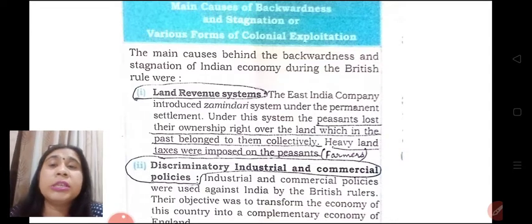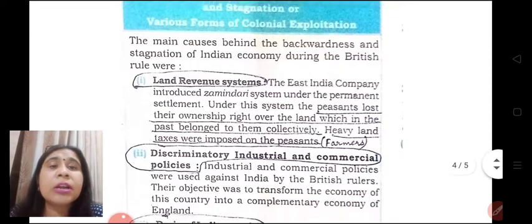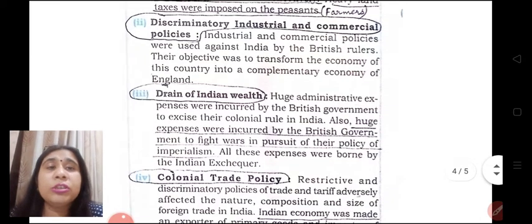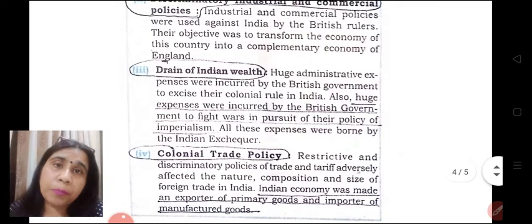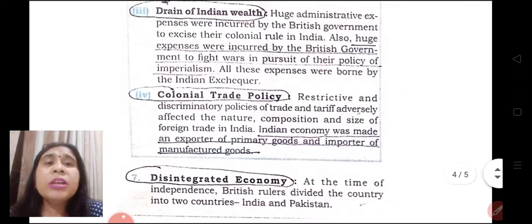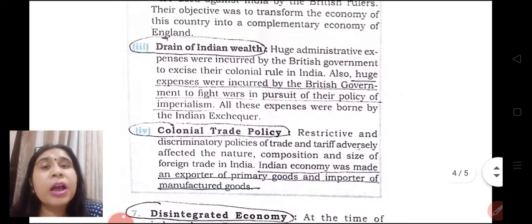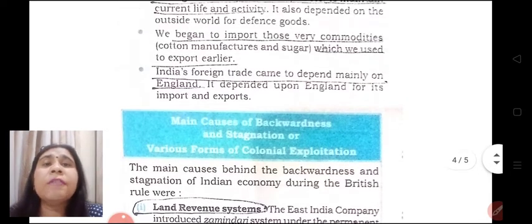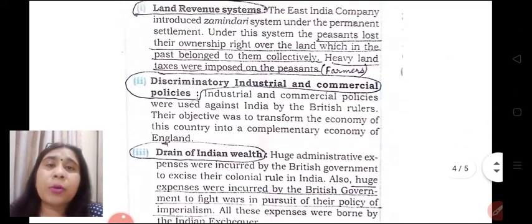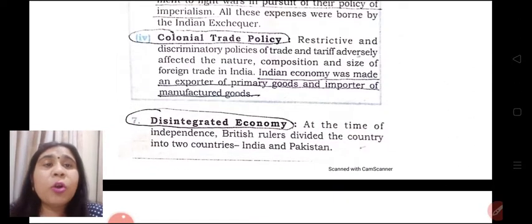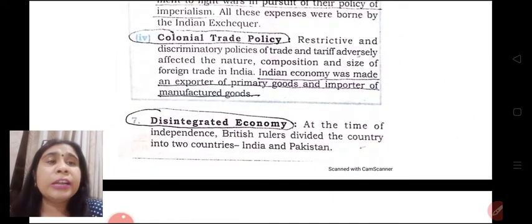Discriminatory tariff policy, discriminatory industrial and commercial policies, drain of Indian wealth to foreign nation, trade policy which was completely in the favor of Britishers, a completely colonial trade policy was followed. These were the reasons why our economy became depreciated, why our economy depleted, why it became a backward economy. Next feature is our economy also became a disintegrated economy.